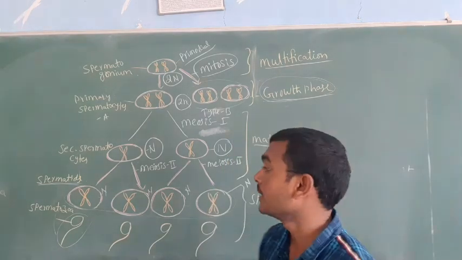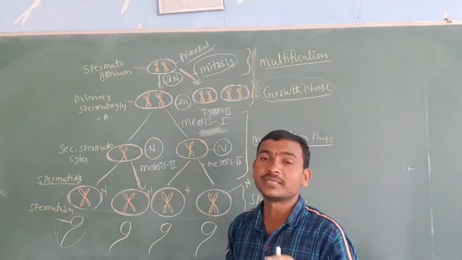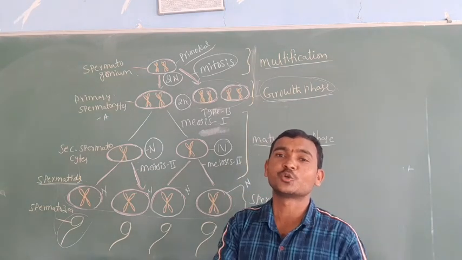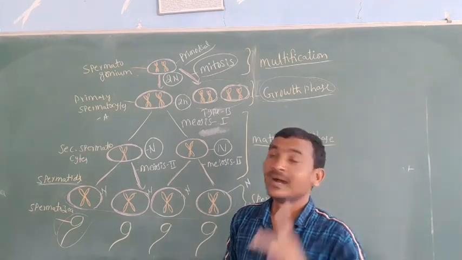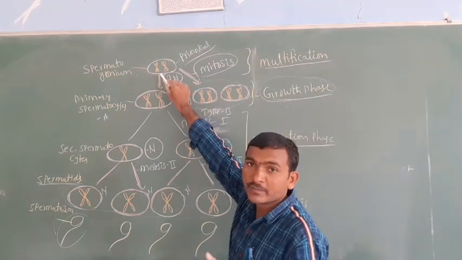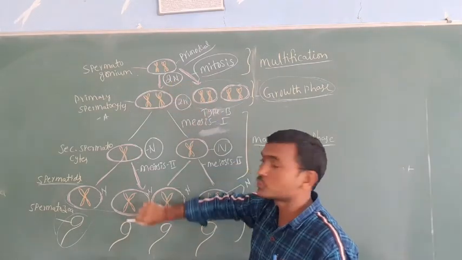In the entrance exam they will ask: 100 spermatids produce how many spermatozoa? 100 only. And if they ask, one spermatogonium produces how many spermatozoa? 4.